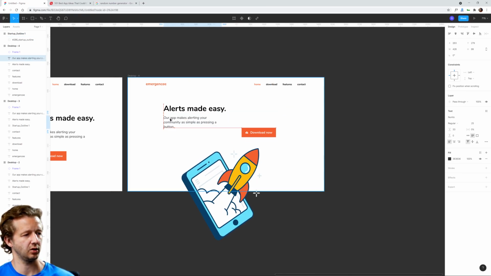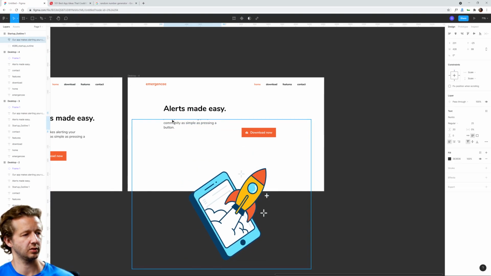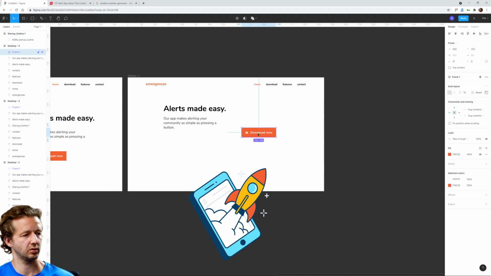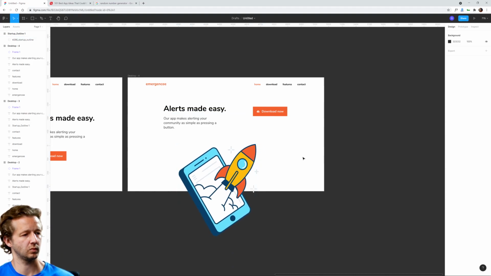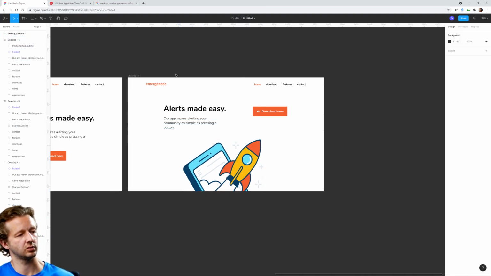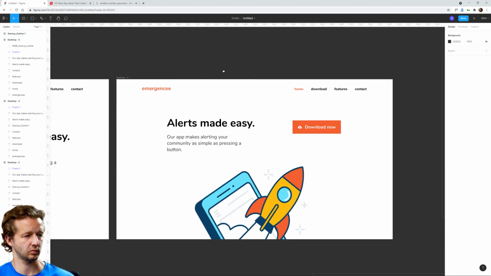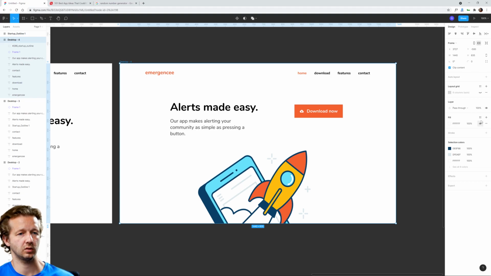Let's see here. We don't want it to go inside of there. Let's move this. And make sure this is inside there. And we can always get our grid back out.